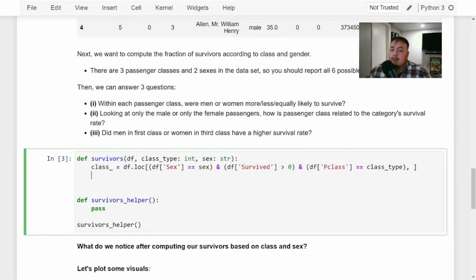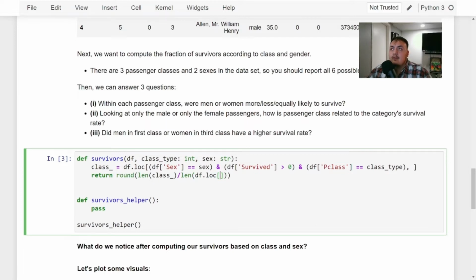And then we're going to return the fraction of this. So we're going to do round length of class divided by length of df.loc.